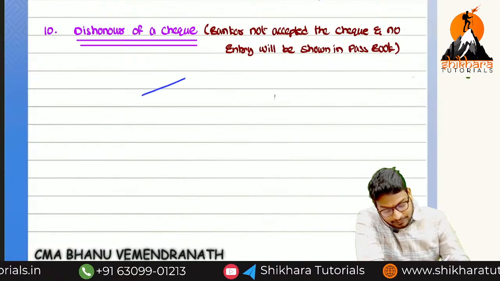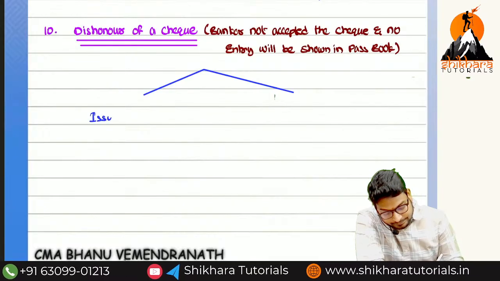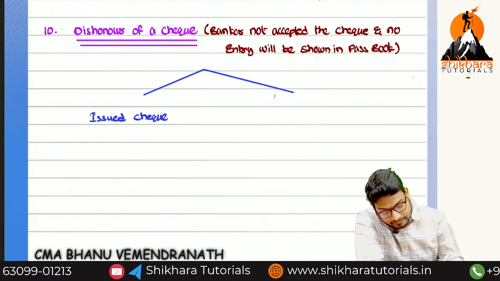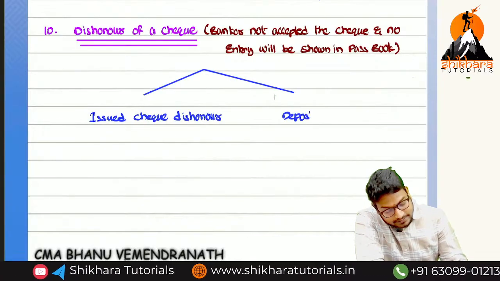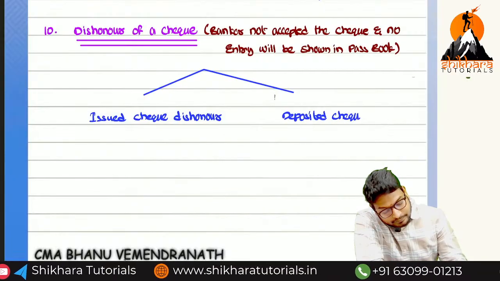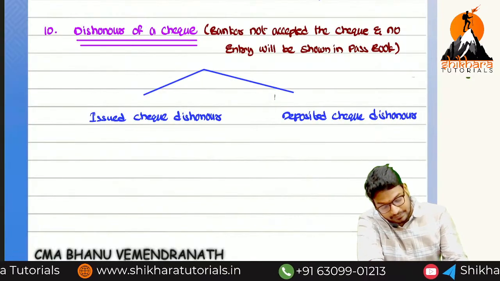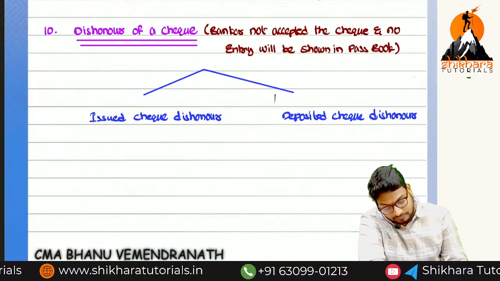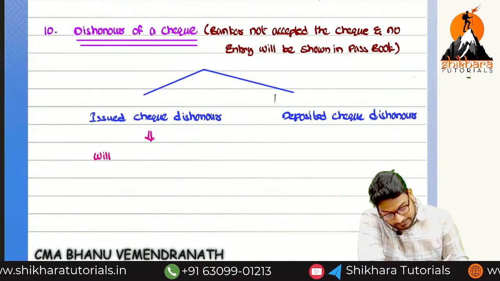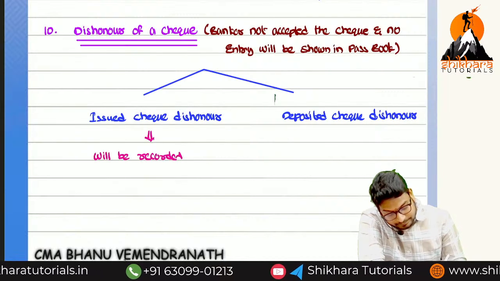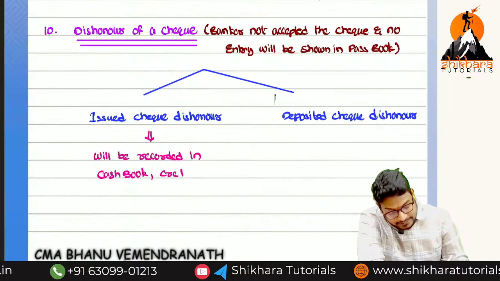Because of several reasons, the banker is not going to accept the check. So how many parts are there? Two parts: issued check dishonor and deposited check dishonor. Issued check dishonor means it is recorded only in the cash book, on the credit side.